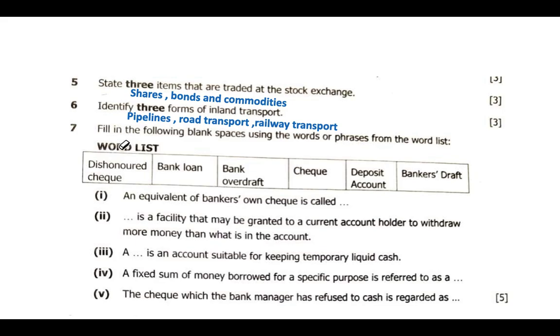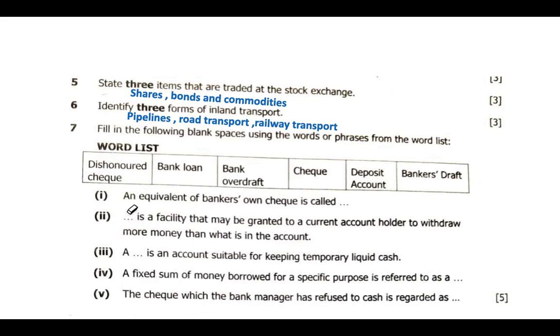And then we have question 7: fill in the following blank spaces using the word or phrase in the word list. The first one is dishonored check, a check that cannot withdraw cash, or sometimes the bank can refuse to give cash. And then we have bank loan, overdraft, check, deposit account, and banker's draft. So we'll try to fill in the blank spaces with the group of words which are present here.